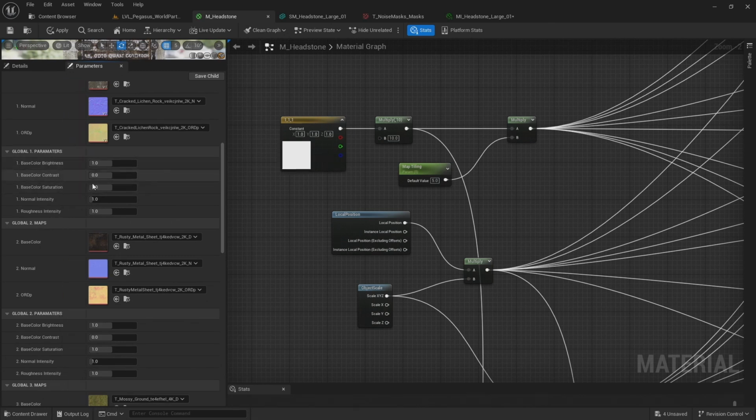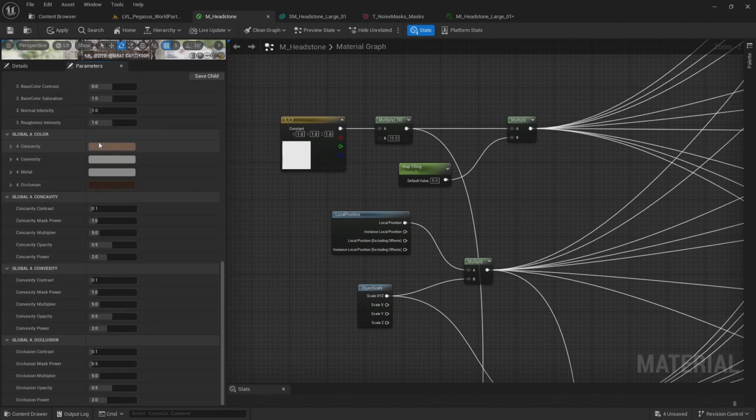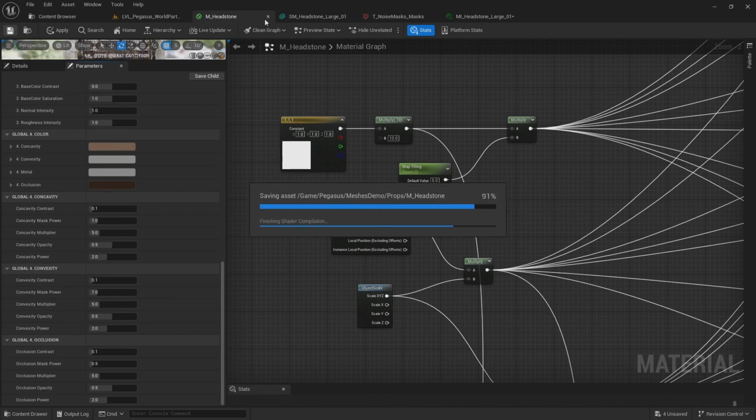The maps for the metal. And then finally the maps for the moss. And then some detail colors and parameters. So now I'm just going to save this and then create some material instances for the other headstones.